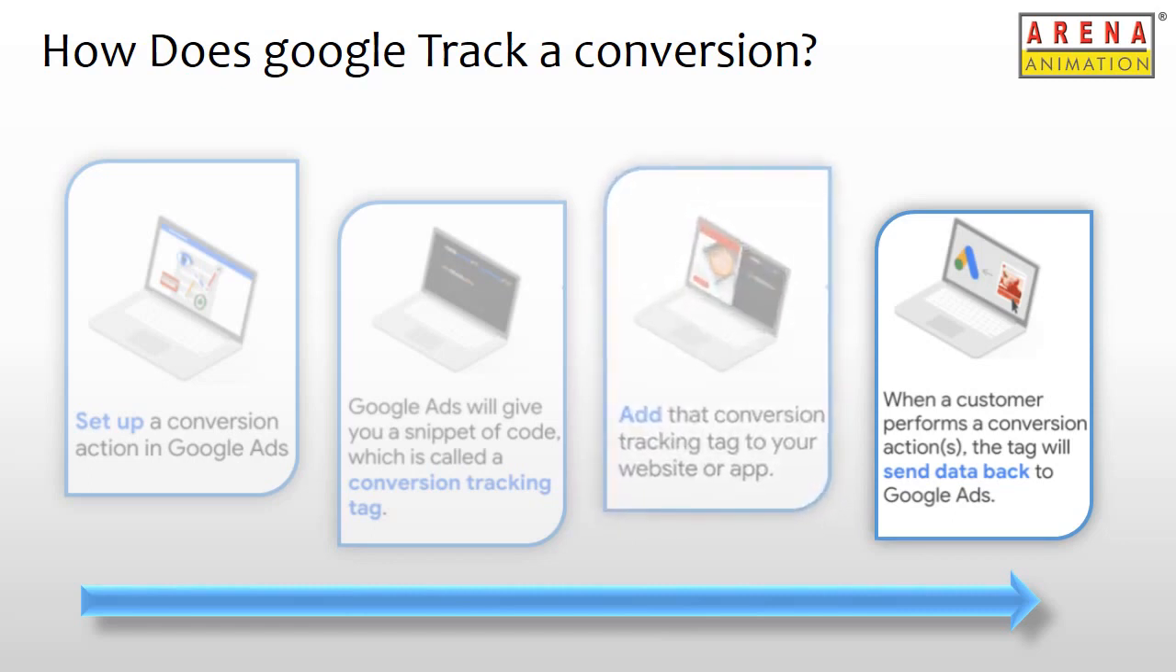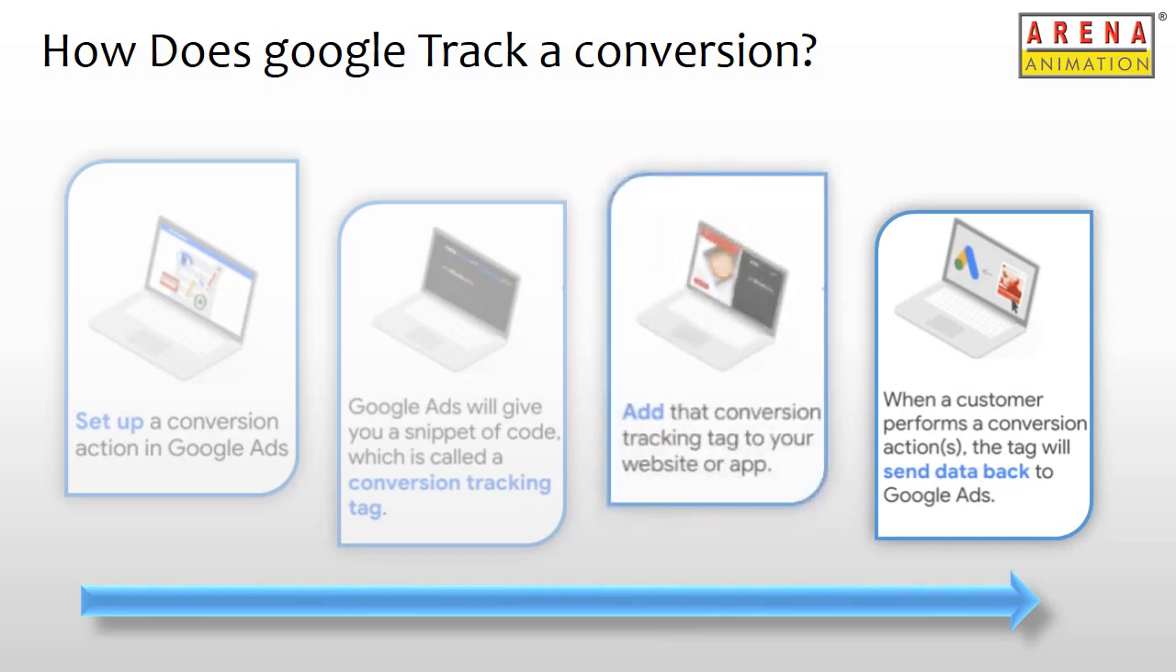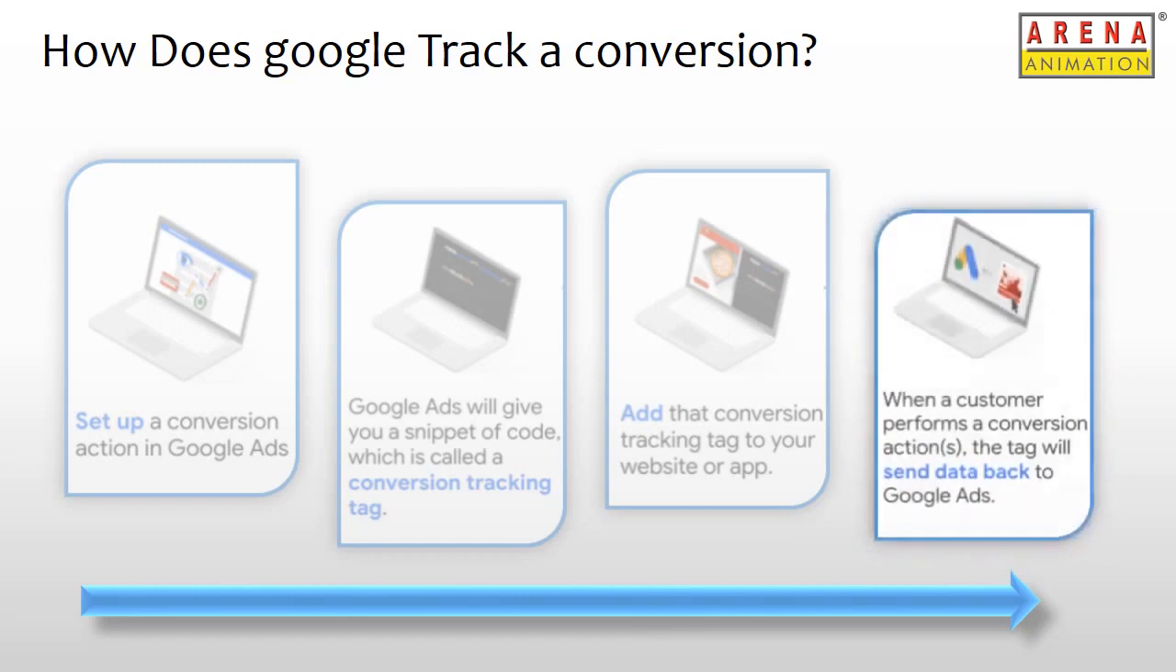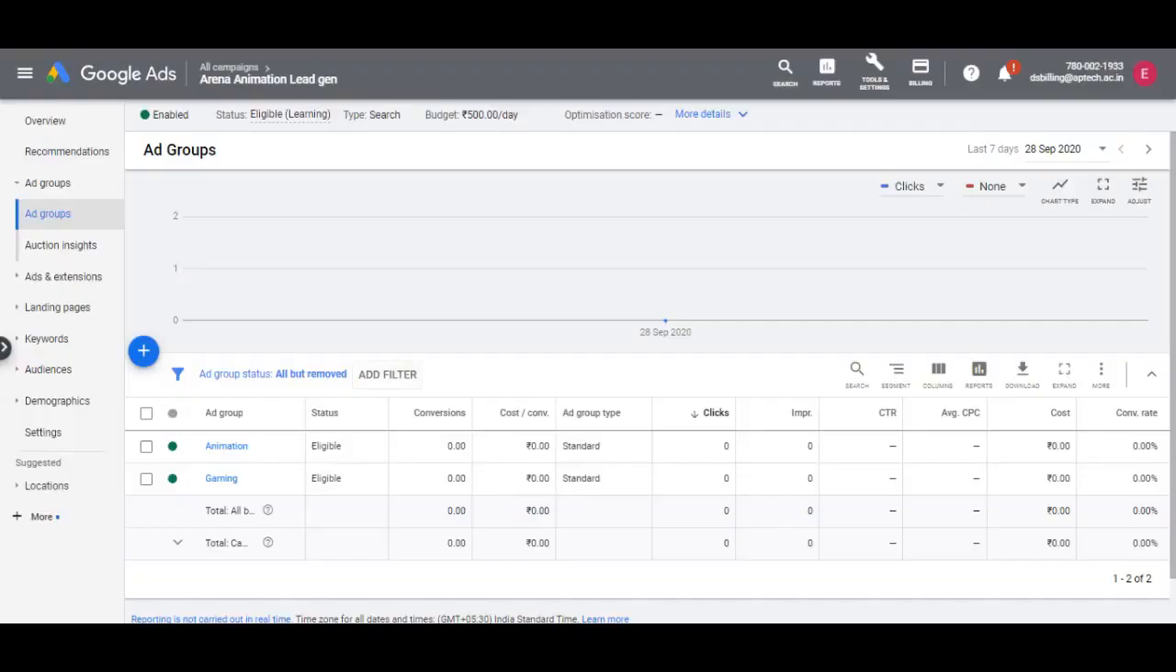When a user clicks on the ad on Google search, a temporary cookie is placed on their computer or mobile device. When they complete the conversion action defined, the platform recognizes the cookie through the tracking tag added and a conversion is recorded. Let's go through the process of creating a conversion action in the ads platform now.